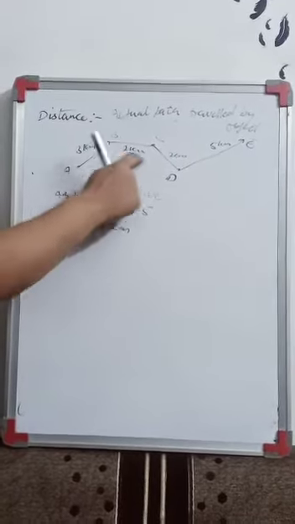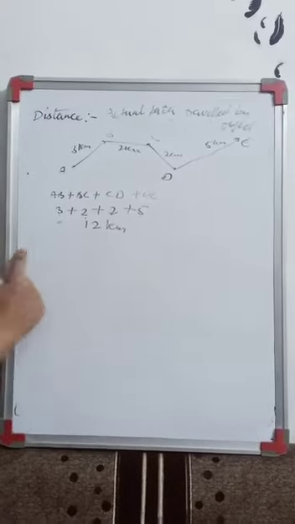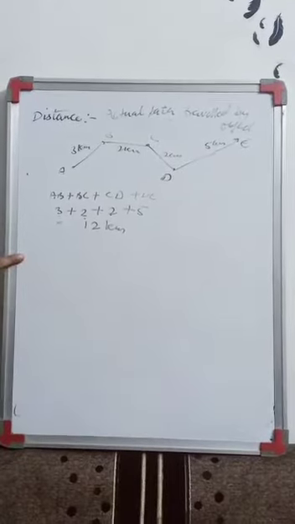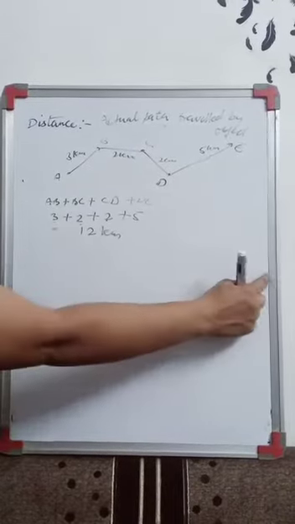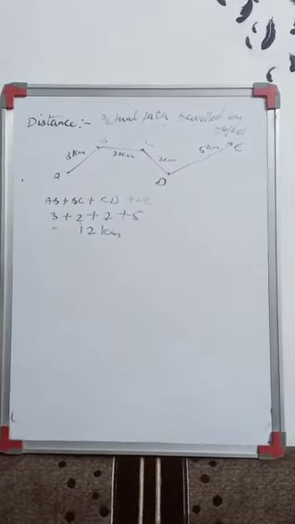So 3 plus 2 plus 2 plus 5, right? Even if the object starts from here, goes to this point and then comes back, the distance will be this distance plus this one. The total will be this. If the object starts from here, moves 5 km and then comes back to this position, then 5 plus 5, the total distance will become 10 km, because he has gone 5 km this side, then 5 km he has come back.